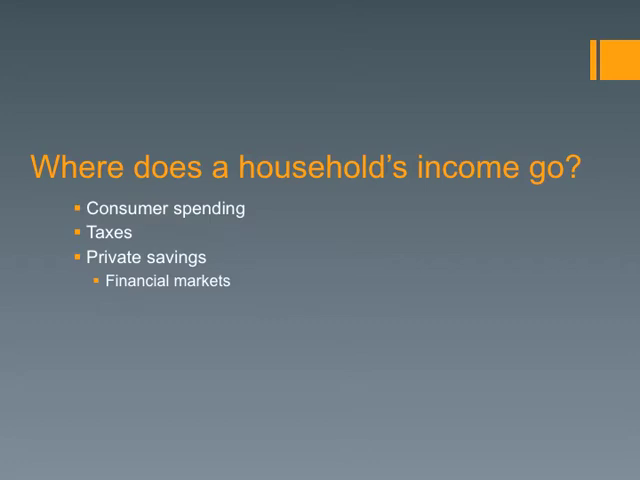Alright, so now we've talked about the sources of household income. Well, where does it go? What do they spend it on? So we have a few things: consumer spending, taxes, or they save it. So let's go into that now.